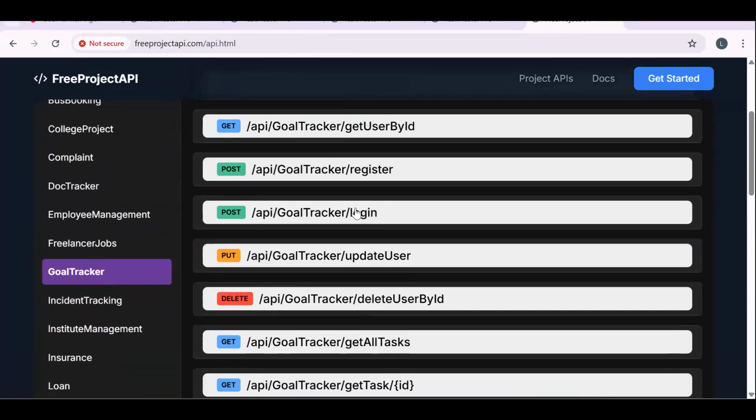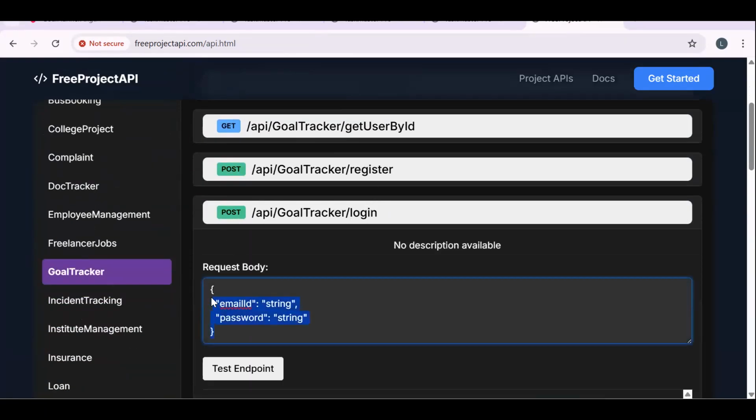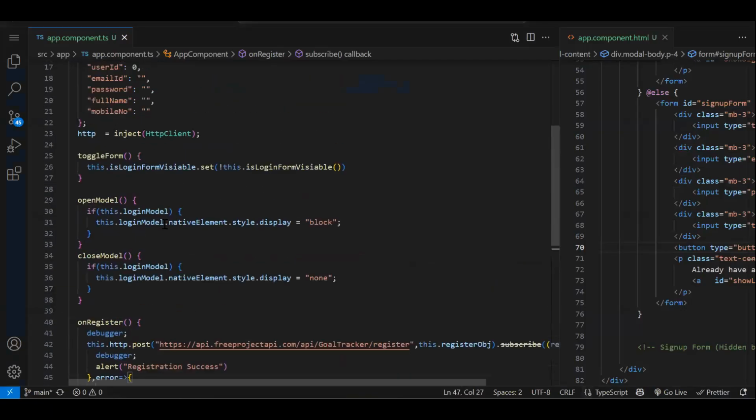After register, you will have the login. Login is again a post API, but the object is different. So this is the object we need to send. Fine, let's create this object quickly.